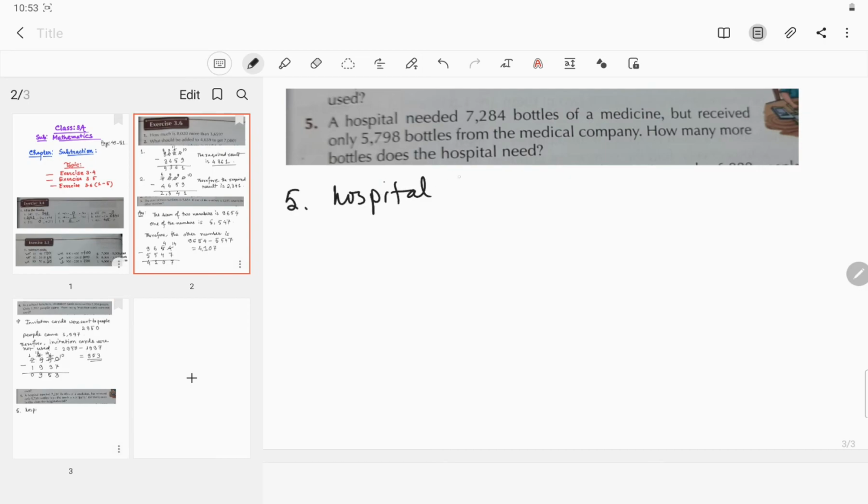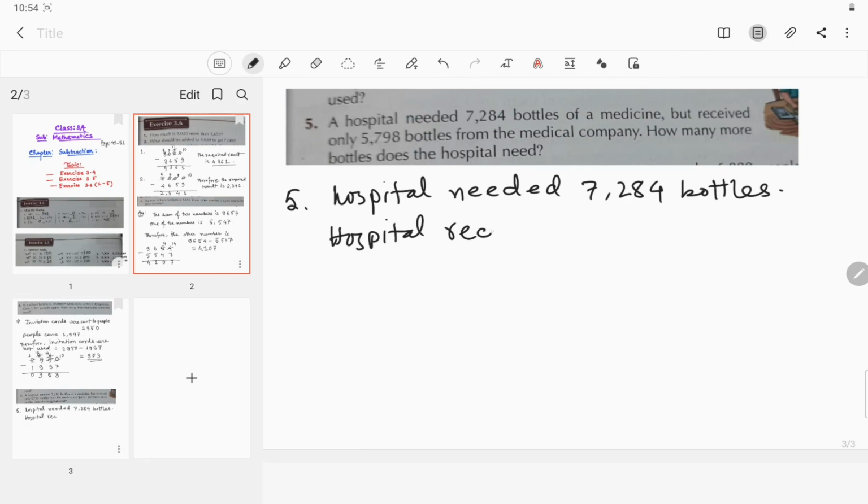Hospital needed 7284 bottles. Hospital received 5798 bottles.